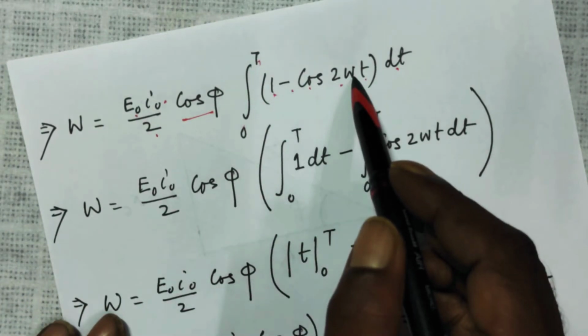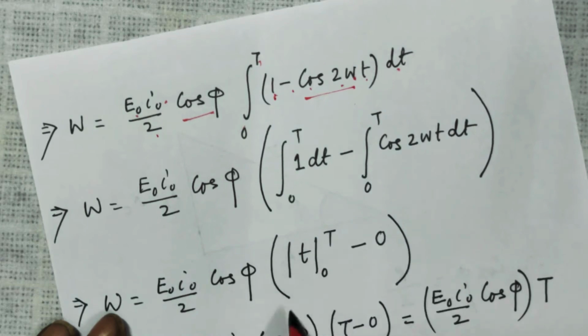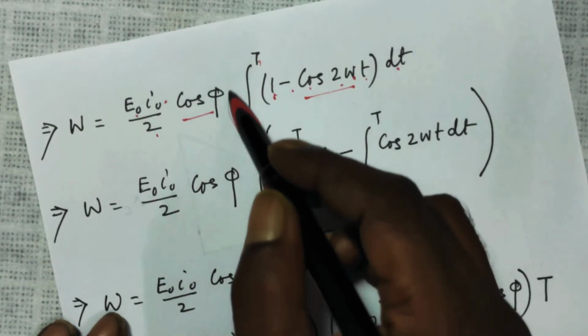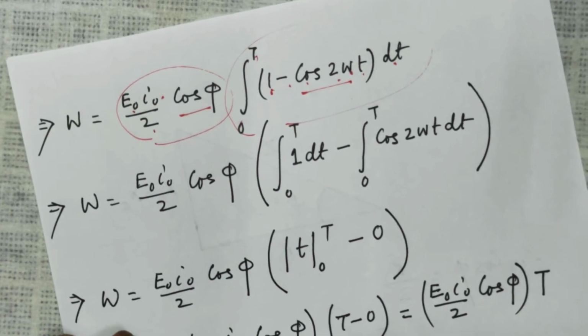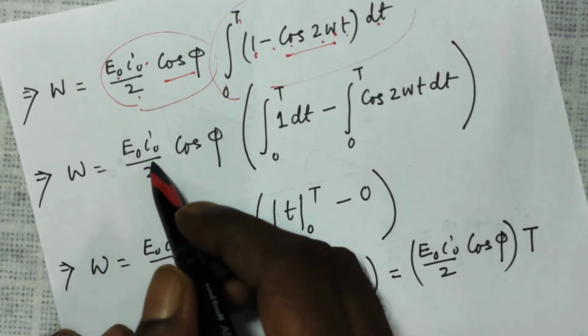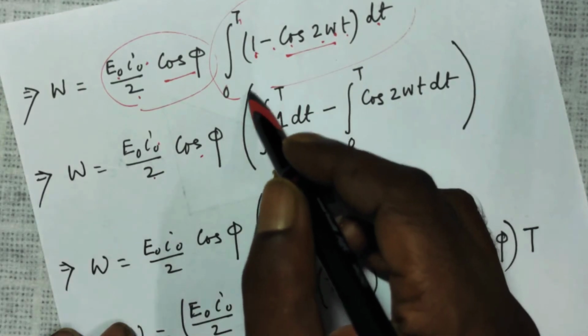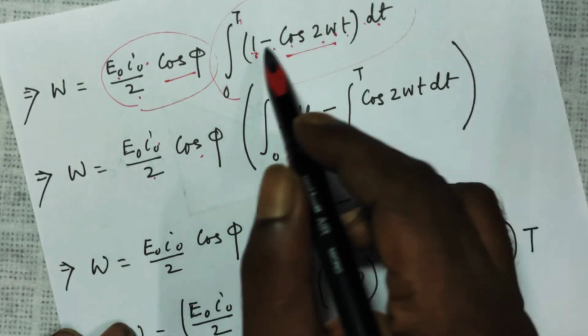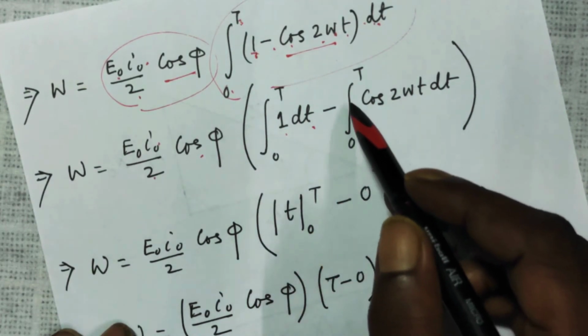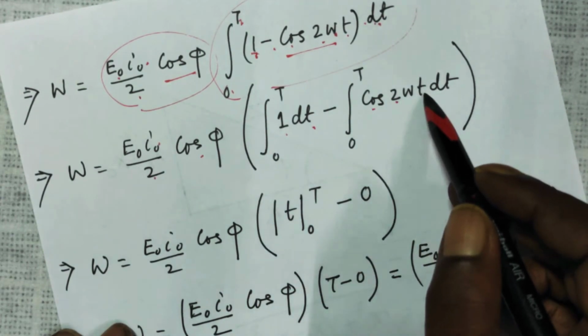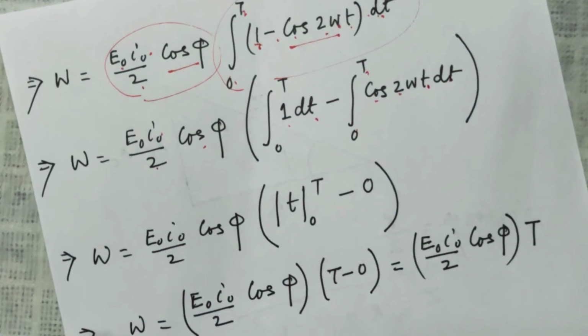There are two terms here, and this whole thing is multiplied with this. So in the next step I keep a bracket: E naught I naught over 2 cos phi within the bracket. I now open up these two: integration of 1 dt from 0 to t, and integration of cos 2 omega t dt from 0 to t.